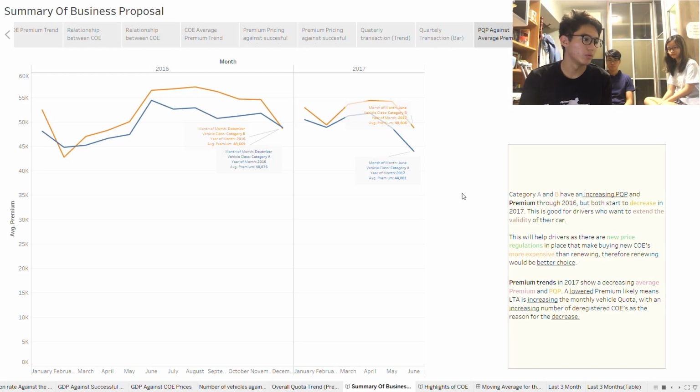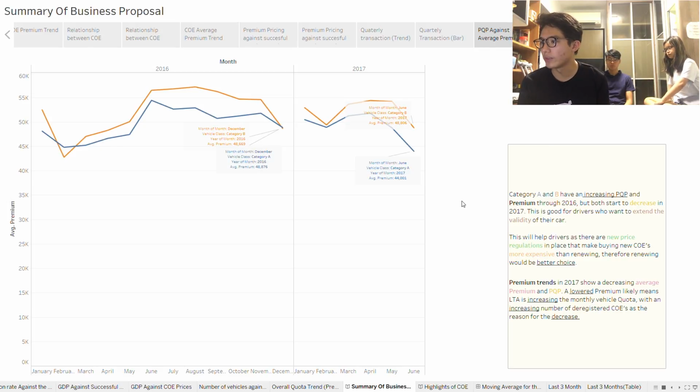Next, we'll be doing 3.4.1, which is to create a table to show the moving average of the PQP against the average premium for each month of 2016-2017 and describe the trends observed. As you can see from the graph, Category A and Category B have an increasing PQP and premium through 2016, but both start to decrease in 2017.